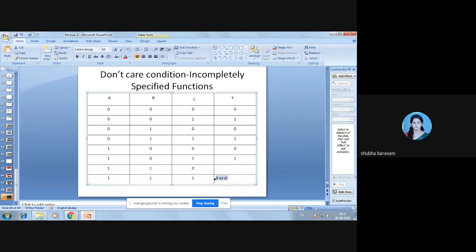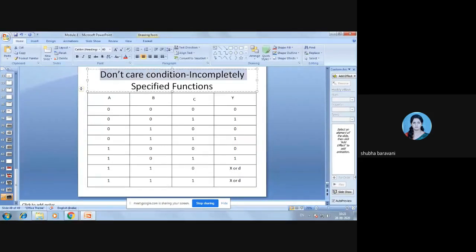Whenever you see this X or small d, it means it is a don't care condition. As the name says, it is don't care. It means a circuit designer is free to make the output for any don't care condition either way. Don't care means it is there, but it is not carrying that much importance. So being a circuit designer, I have an advantage to write it either 0 or 1.